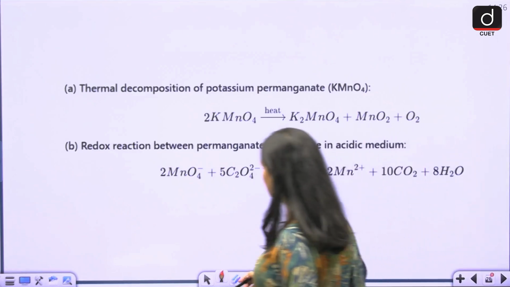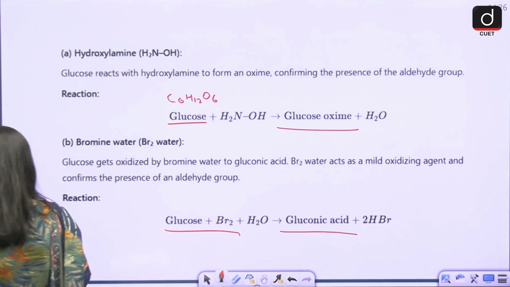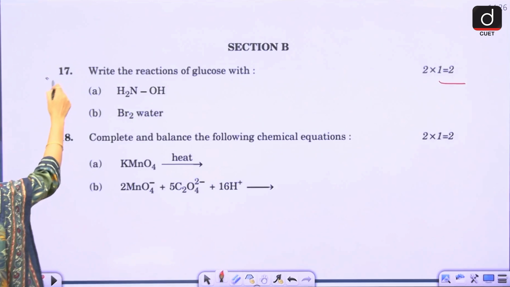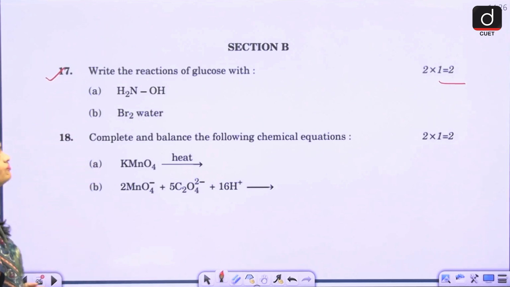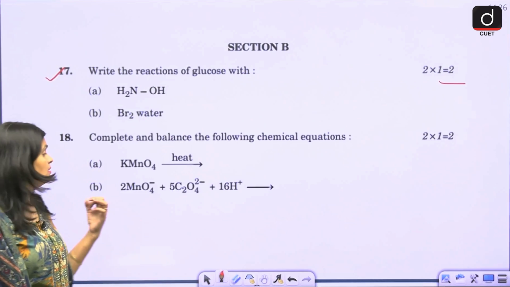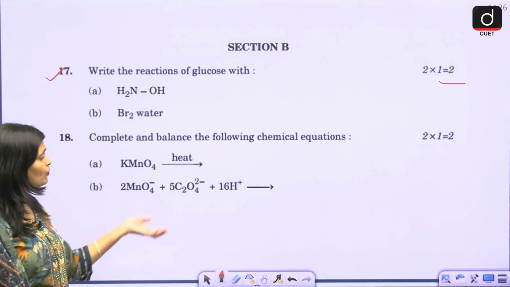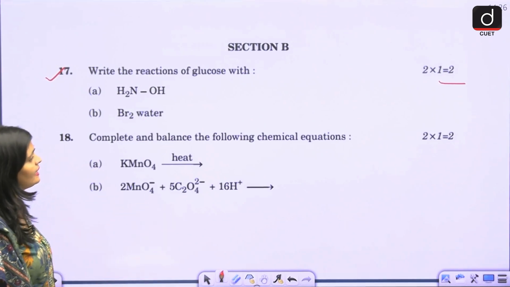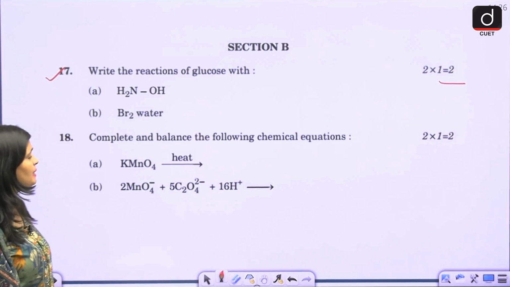Then we have another question. Complete and balance the following chemical equation: KMnO4, 2MnO4, 5C2O4 and 16H. So basically you have to complete the reaction.